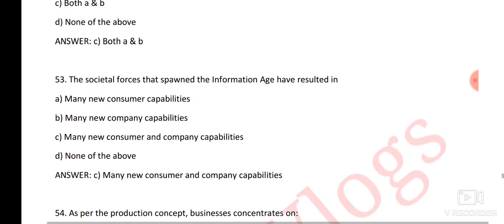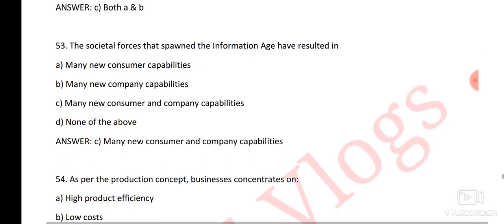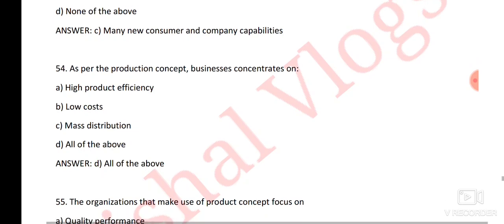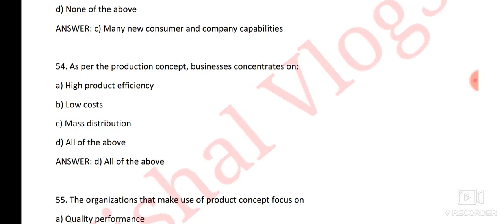Next question, the societal forces that expand the information age have resulted in, then the right answer is option number C, many new consumer and company capabilities. Next question, as per the production concept, business concentrates on what? So then right answer is option number D, all of the above. That means high product efficiency, low costs, and mass distributions.